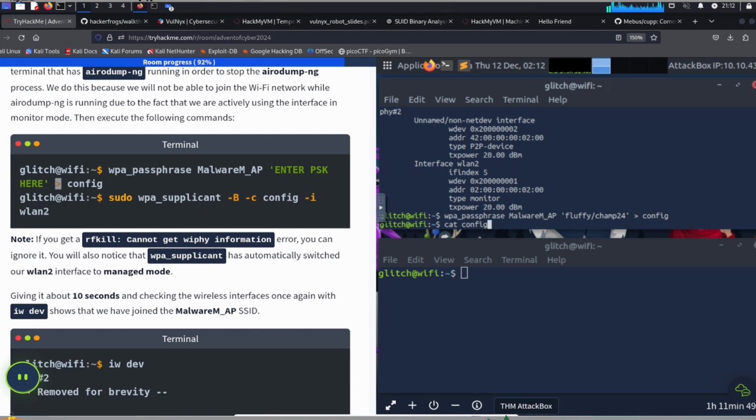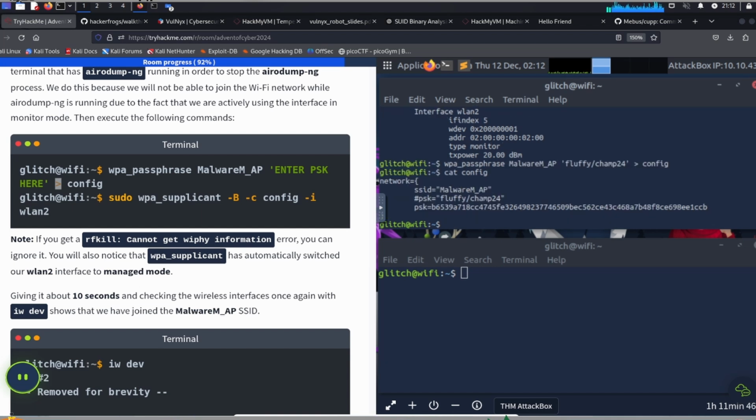Let's see what's in the config file. Okay, and then let's run this command here.